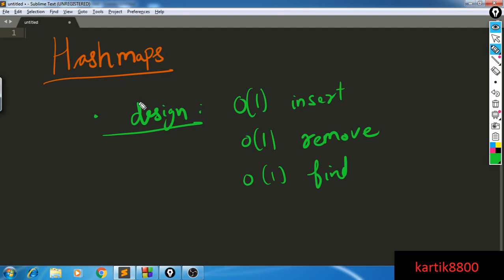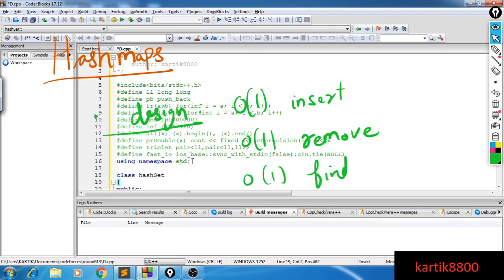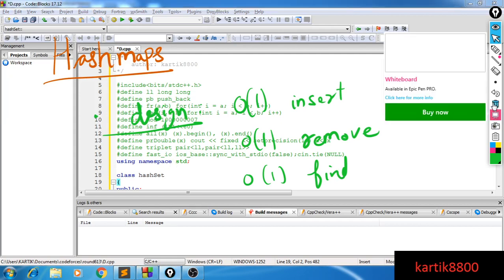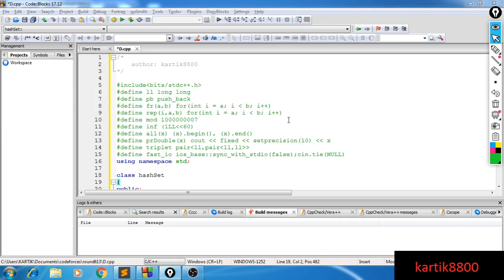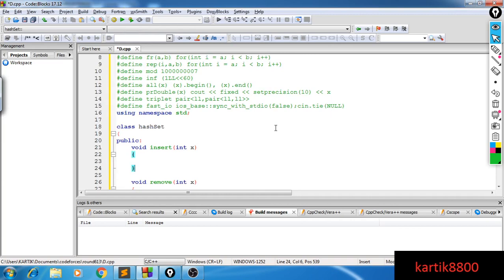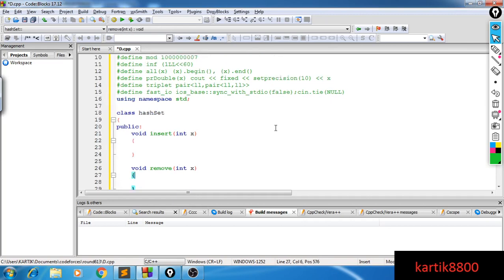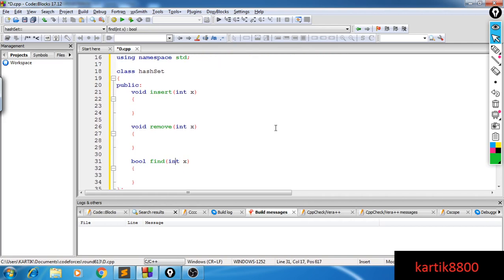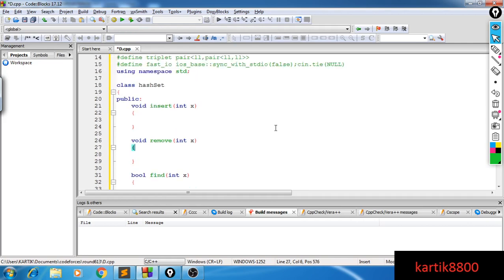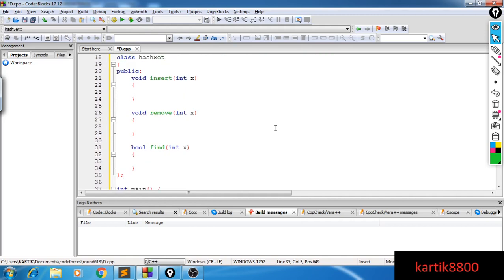So I'll show you the sample implementation that we are going to do. So this is the thing that we're going to implement. In this particular code, we would like to implement this class hash set. This is a data structure that is going to maintain a lot of integers. It will allow me to insert an integer x into the data structure in big O of 1 time. Similarly, remove and find. Find will say whether integer x is present or not by returning a yes or a no. This is the class we would like to implement in this particular video. Let's see how we can come up with some nice design that is fast and efficient.